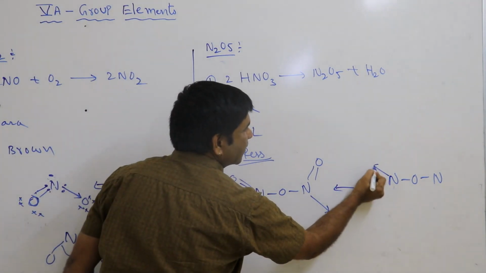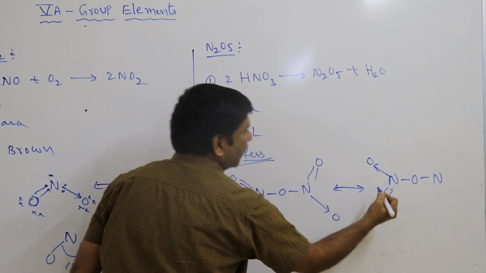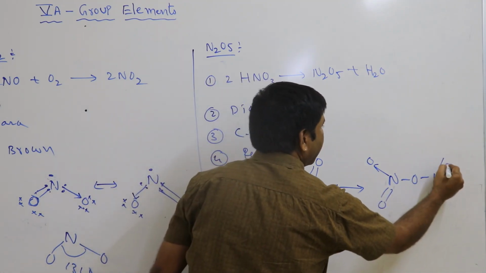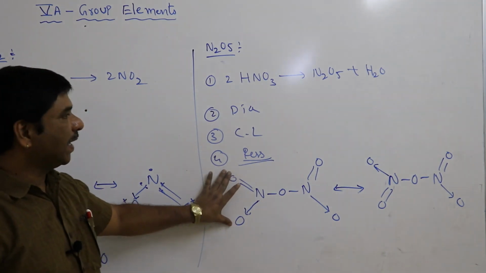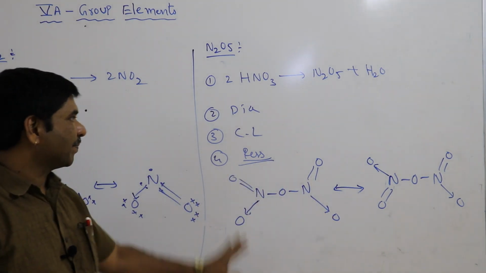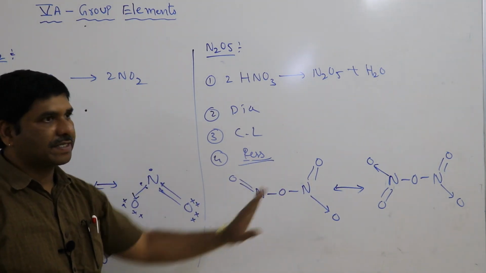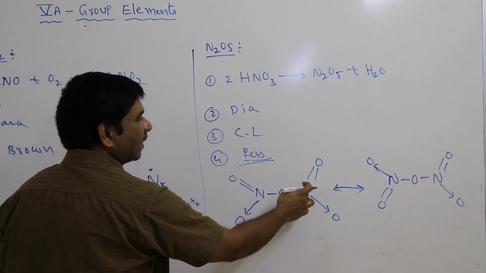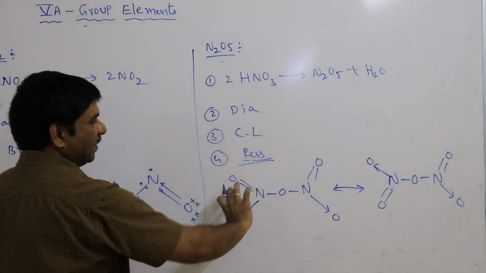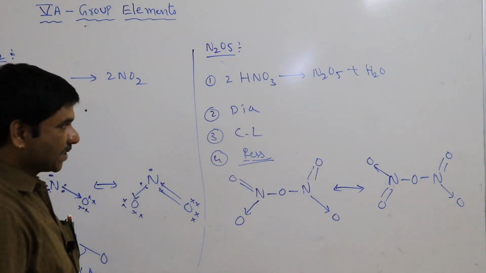Here the reverse is possible: double bond O and dative bond. Check it; only this one I reverse, and the remaining one is the same. So it has resonance structures like this: a dative bond, double bond, NON, double bond and dative bond, and this one reversed is another resonance structure.